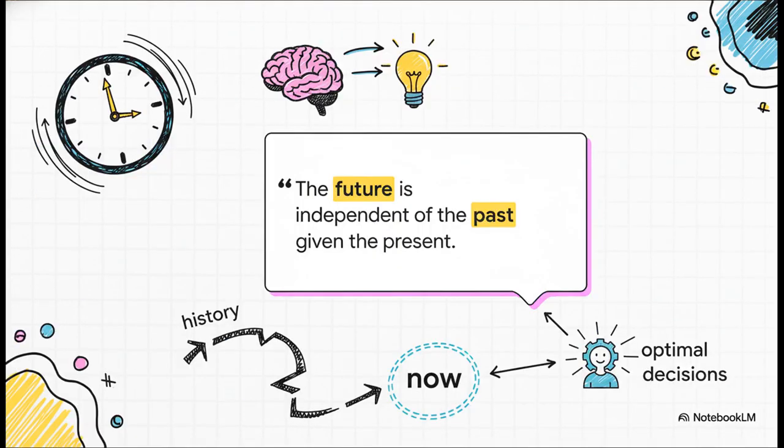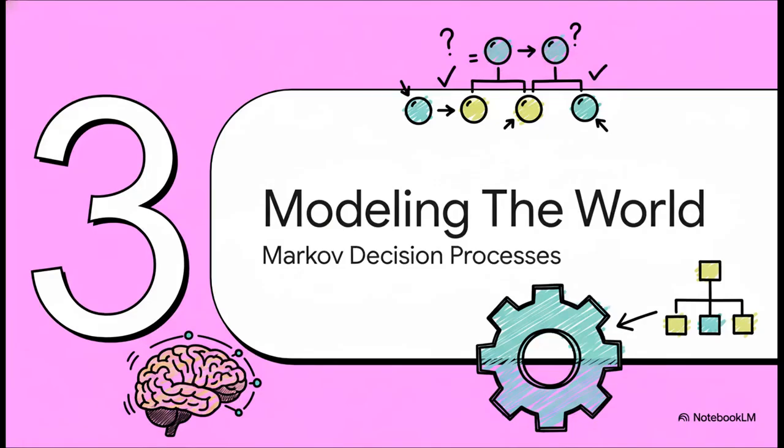And that is the core idea, right there. If our agent's understanding of its state has this special property, we can just toss out the entire history. We can focus only on the now to make the best possible decisions. It's an incredibly powerful shortcut. All right, so now that we have this amazing tool for simplifying things, let's see how we can use it to actually build a model of a decision-making problem.